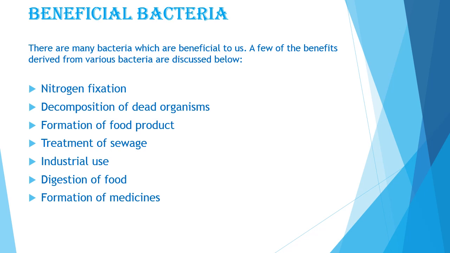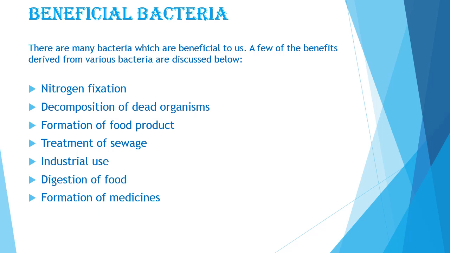Next point, treatment of sewage. Bacteria decompose sewage and other waste in water. A few aerobic bacteria such as Bacillus, Pseudomonas and Proteus are utilized for the secondary treatment of sewage. Now what are the industrial uses of bacteria? Some bacteria help in tanning or processing of leather. Bacteria are also used in the jute industry. Here jute is submerged in water that contains bacteria.